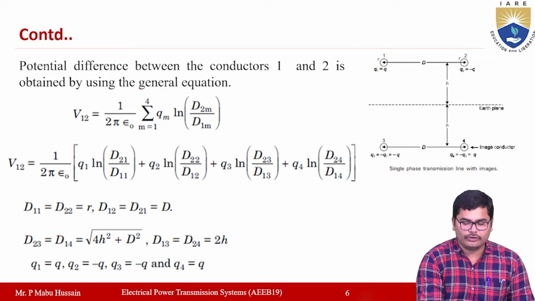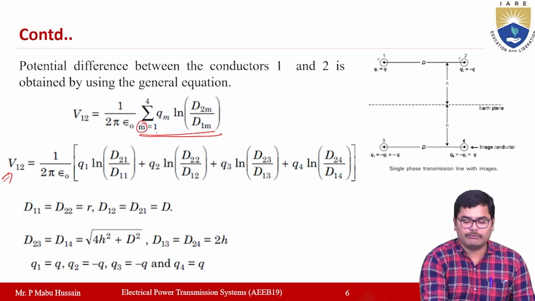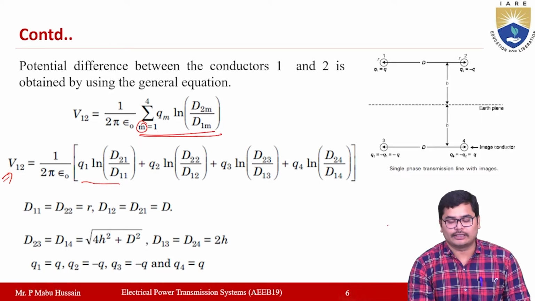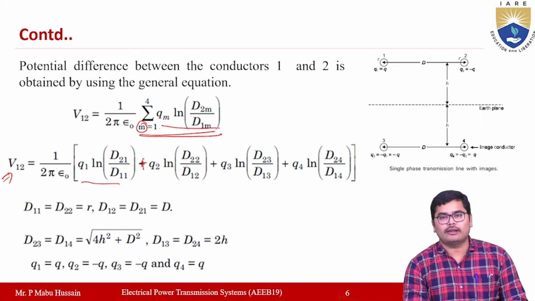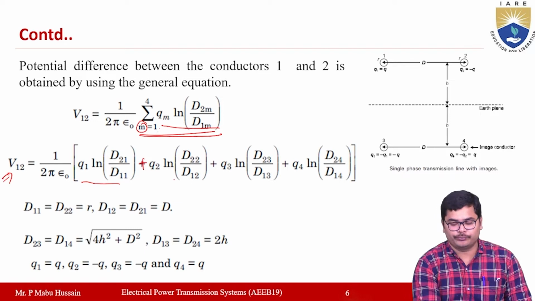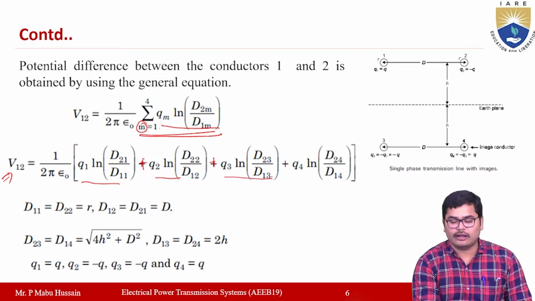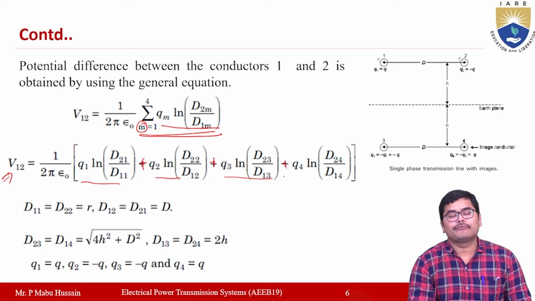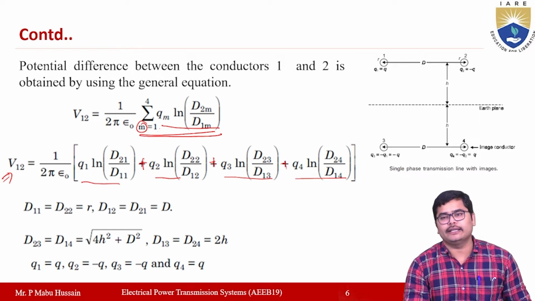Now you expand this summation. Then V12 can be written as 1 by 2 pi epsilon naught into, if m is equal to 1, you will get q1 ln d21 by d11, plus if you take m is equal to 2, this will become q2 ln d22 by d12, plus if m is equal to 3, then q3 ln d23 by d13, plus if you take m is equal to 4, you will get this term q4 ln d24 by d14.